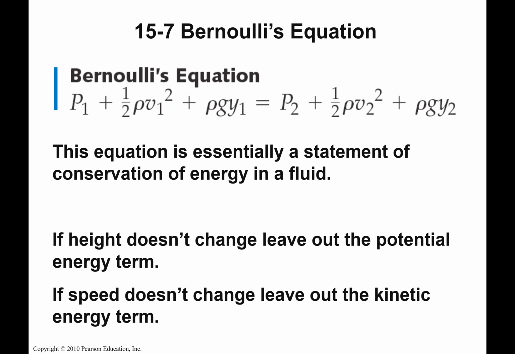And then we have this, which is our potential energy term, where we had mgh. So the only added term is this pressure. So basically I have kinetic energy, potential energy, and now pressure energy. And so this is going to be the equation that we're going to use for our conservation of energy for fluids.